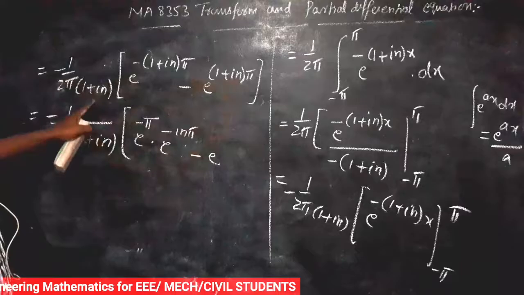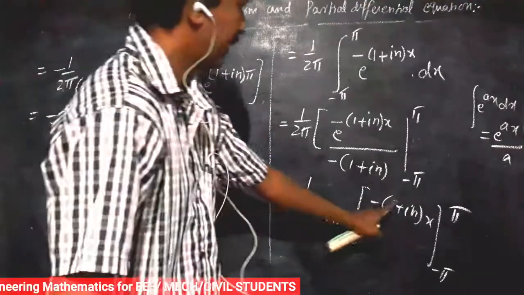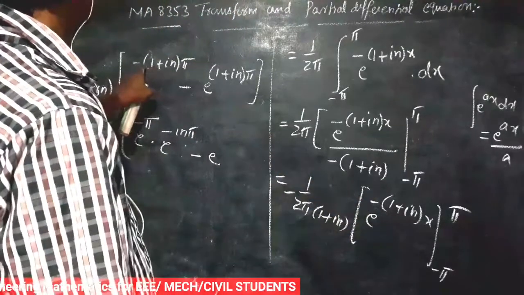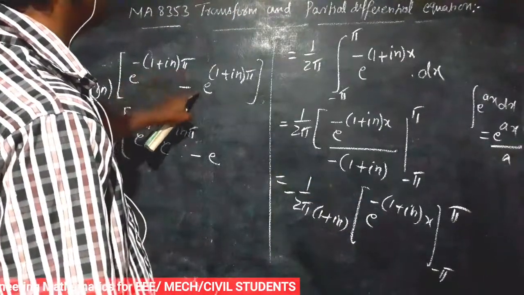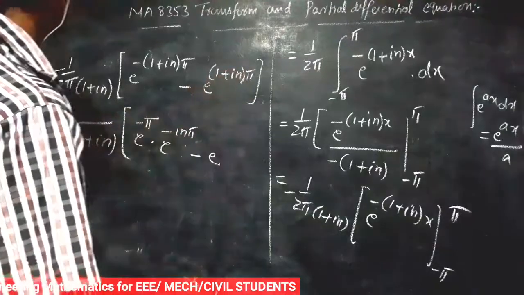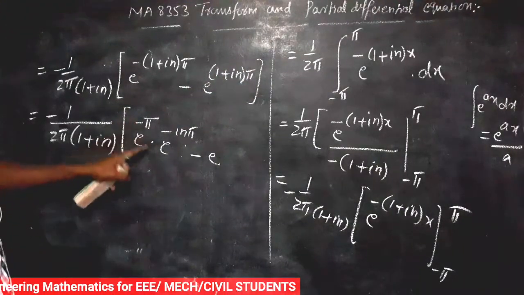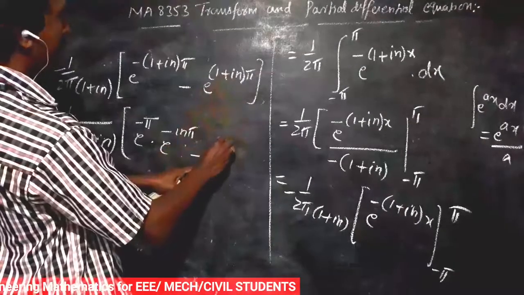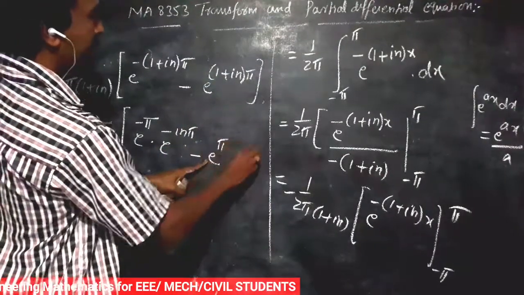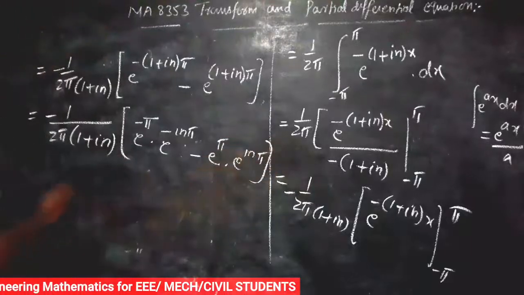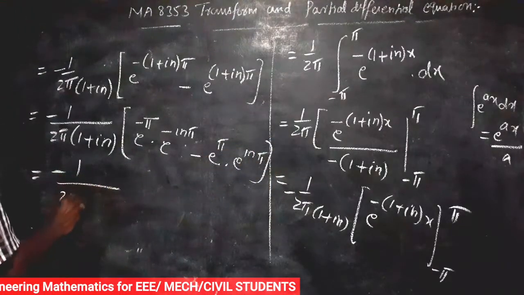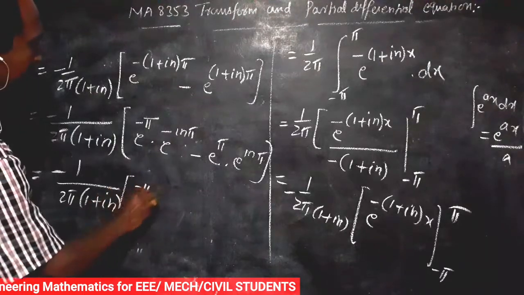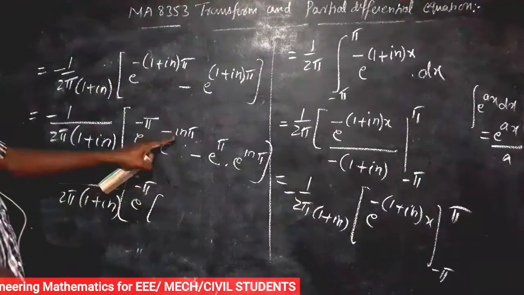Then e power minus pi, here the value is e power minus of 1 plus in pi x. So we take x equal to pi, that is e power minus of 1 plus in pi minus e power 1 plus in pi. So that is equal to e power minus pi minus e power in pi minus e power pi into e power in pi. So that is equal to minus 1 by 2 pi into 1 plus in into e power minus pi into, what is e power minus in pi?